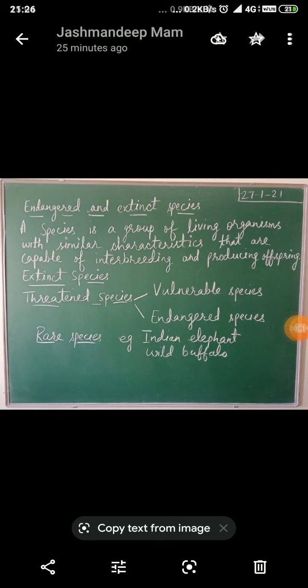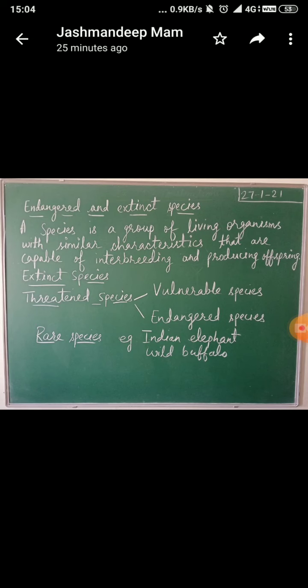Good morning, students. Today we are revising the next topic, that is endangered and extinct species. So, firstly, I am telling you about species. A species is a group of living organisms with similar characters that are capable of interbreeding and producing offspring.